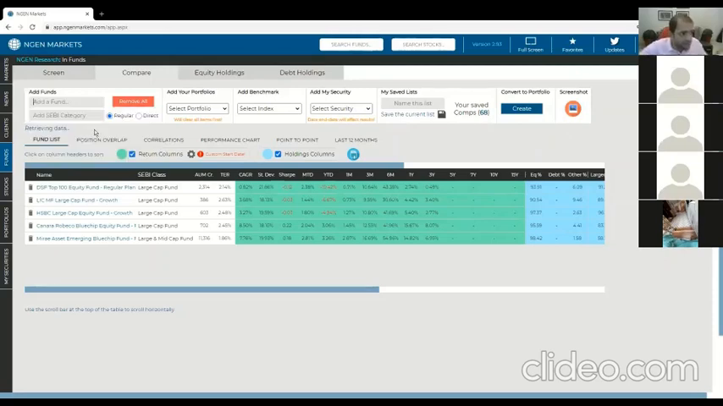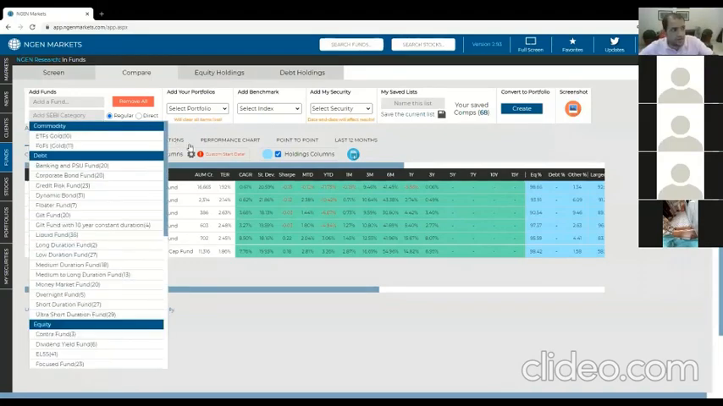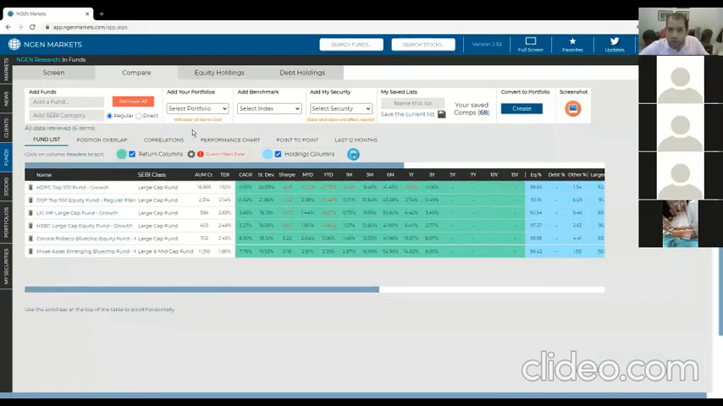You can add any fund to this comparison list, and keep growing the list. If you want, you can actually add an entire category just by searching for it over here. And it will add all those 23 funds here. So all these little features are available there to help you just do all your work faster.